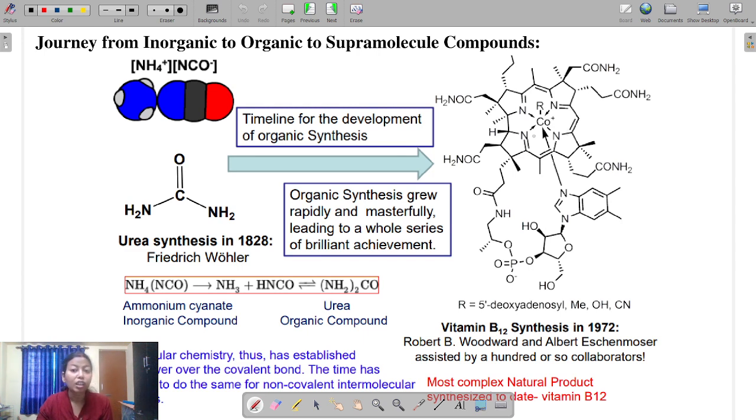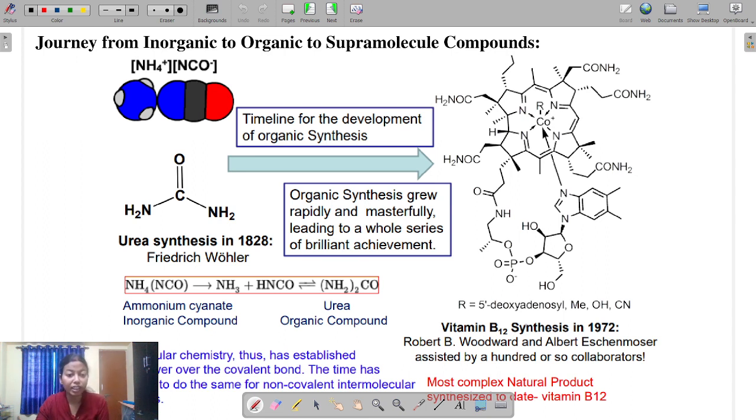Here the cobalt ion is present at the center of this corrin or porphyrin type of ring. So here some non-covalent, coordinate bonds are present, right? So this is a supramolecule or a macromolecule also. This vitamin B12 is the most complex molecule synthesized to date.